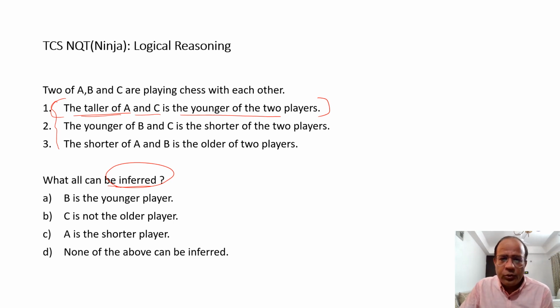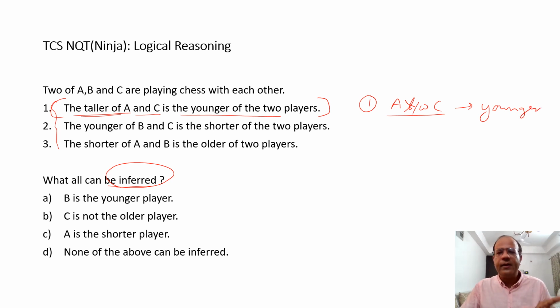So whosoever is taller between A and C, from the first I can infer, is the younger player. So can I infer it like this? The younger player has to be between A and C. It cannot be B. B is not the younger player.